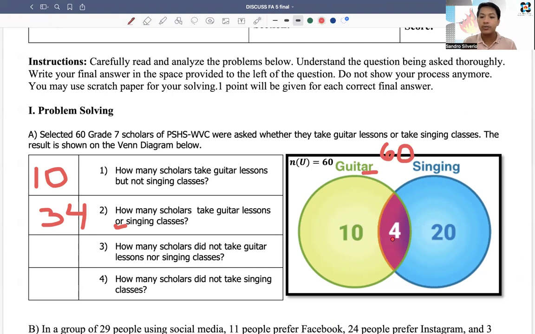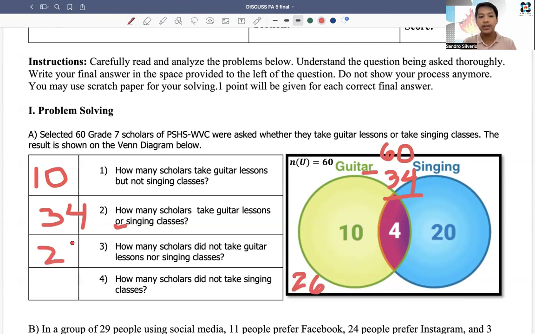In this case, we have 10, 20, 34. So that is 60 minus 34. And that is how many students? That is 26. It means there are 26 scholars who did not take guitar lessons nor singing classes. So you add them together, 10 plus 20 plus 4, 34 plus 26, that is 60. So how many scholars did not take guitar lessons nor singing classes? That is 26.